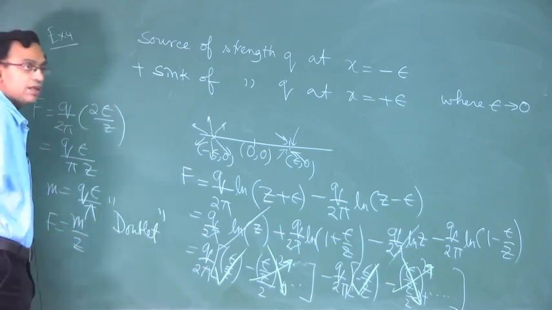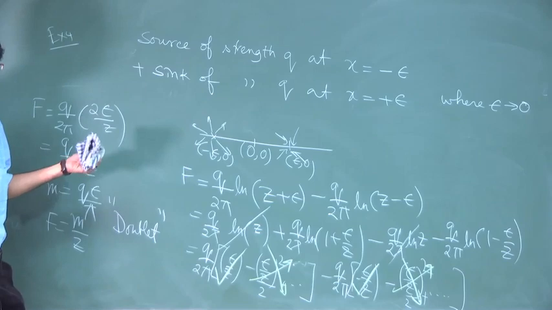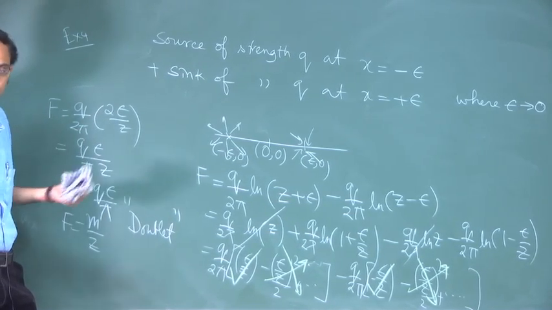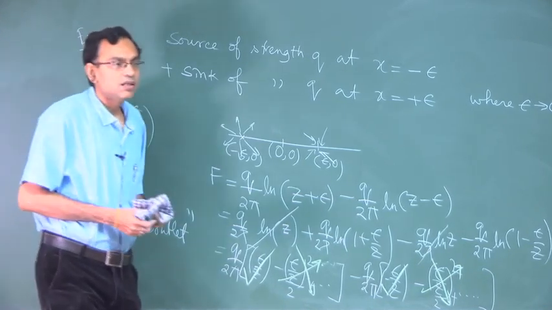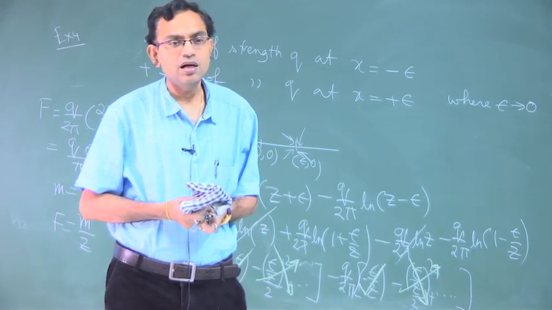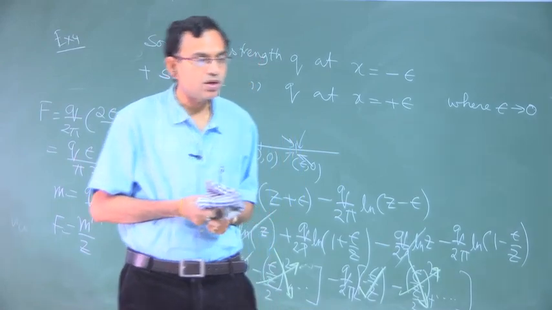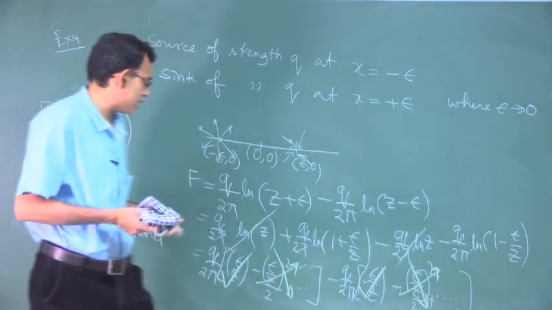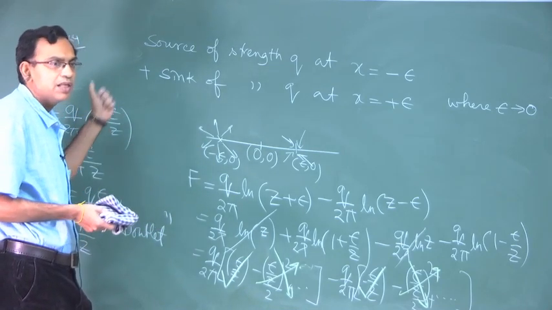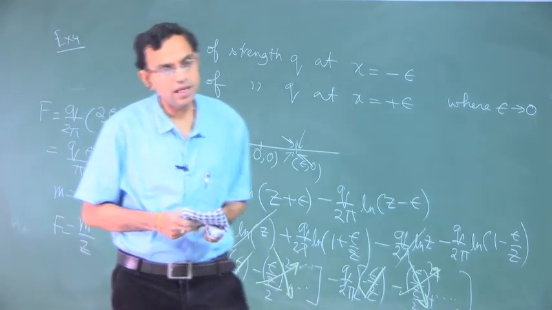What kind of body it generates, what kind of streamlines it generates, what kind of potential lines it generates, that we will see in the next lecture. So far we have looked into uniform flow, source, sink and half body, and now doublet. Doublet we have not completed because it requires a good inspection of the potential and the streamlines to get a picture of the flow field in a doublet, and that we will do in the next lecture. Thank you.